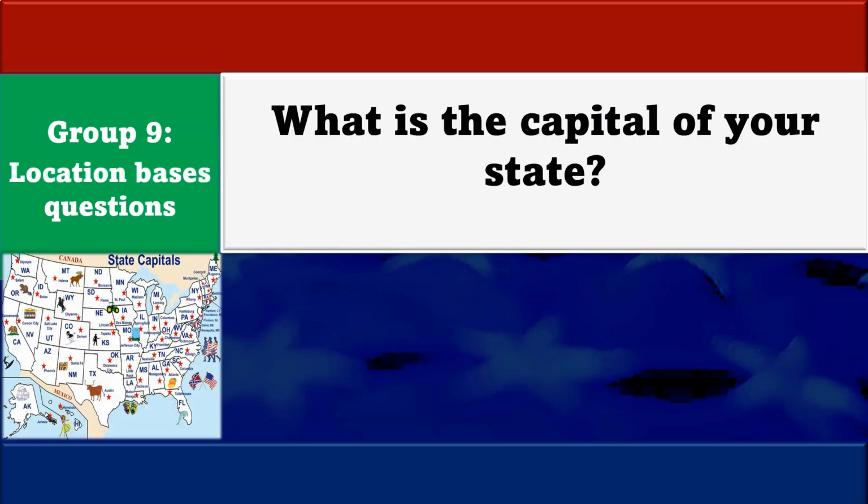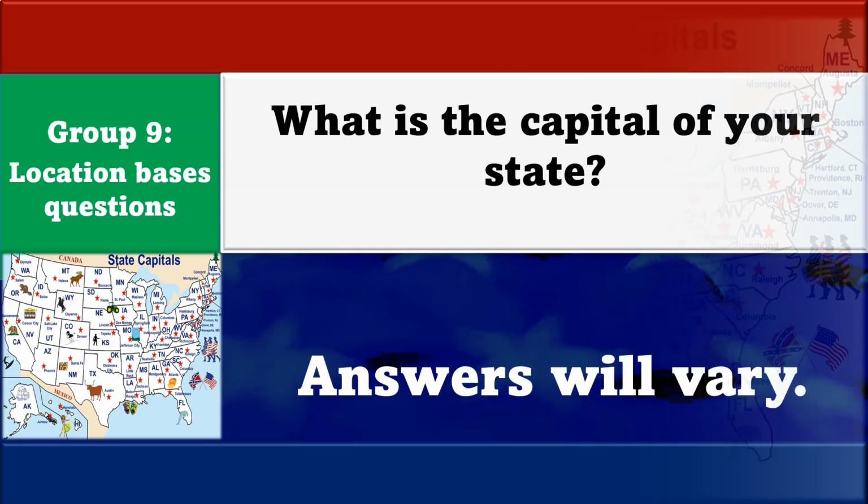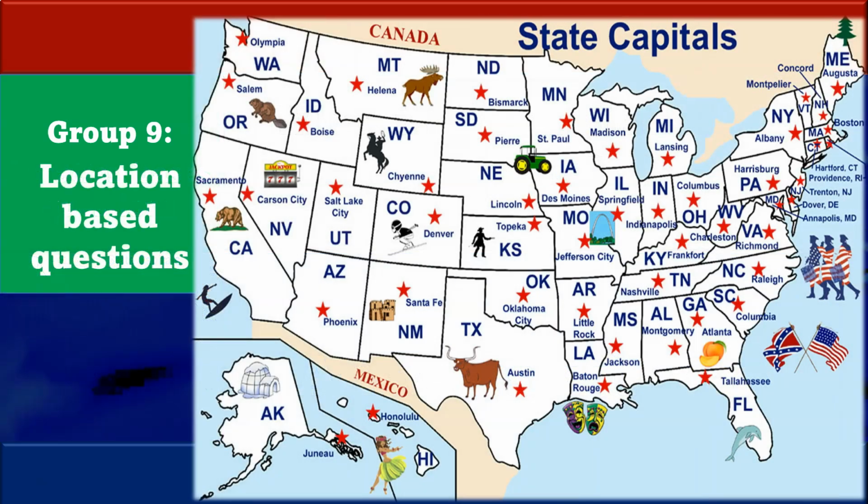What is the capital of your state? Answer will depend on where you live. In front of you, you have a map with all 50 states. Please look at the map and find your state, and the capital is right next to the red star. For example, if you live in Arizona, the capital is Phoenix, and if you live in the state of Texas, the capital is Austin. Let's continue.